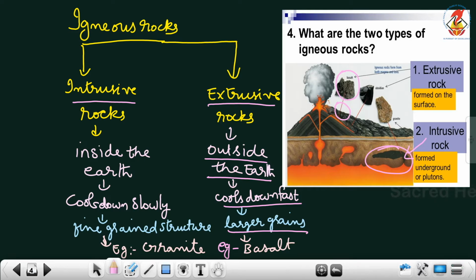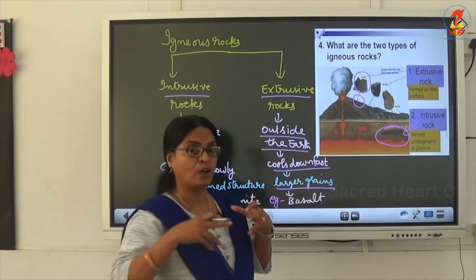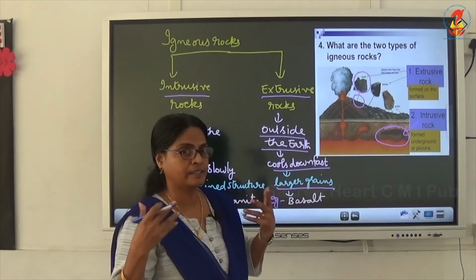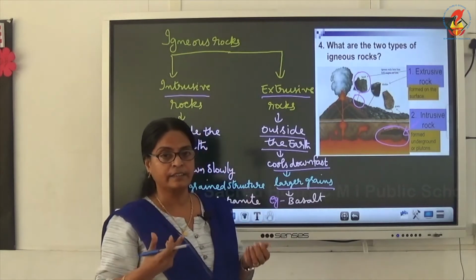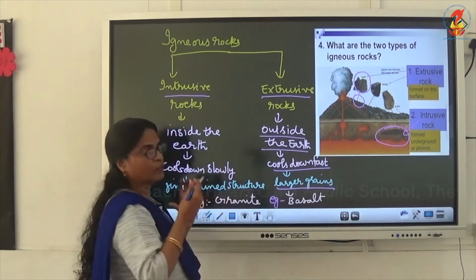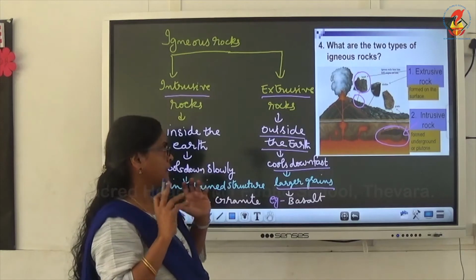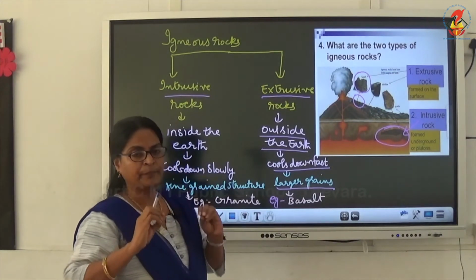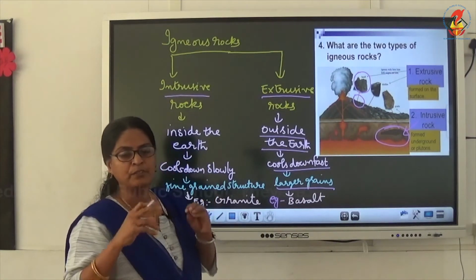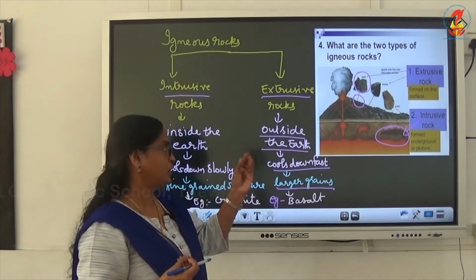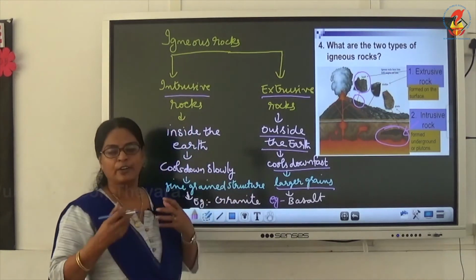Underground, it takes longer years. It takes several years to form. It takes longer time to form rocks. What type of rocks? Intrusive rocks.